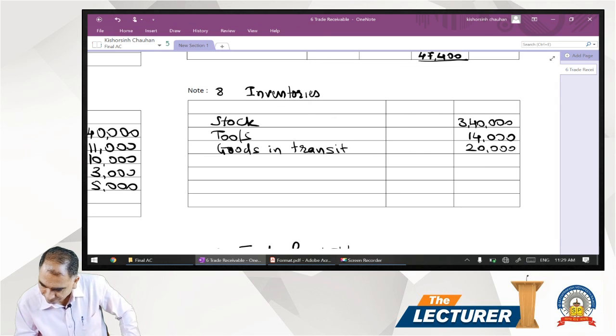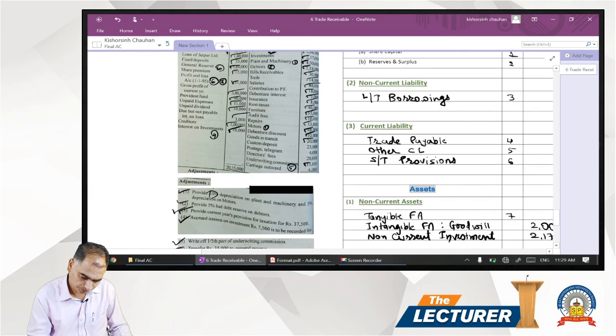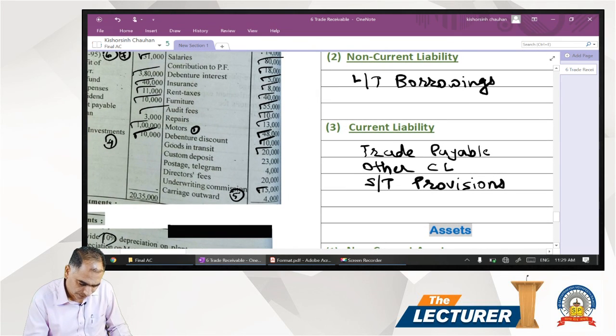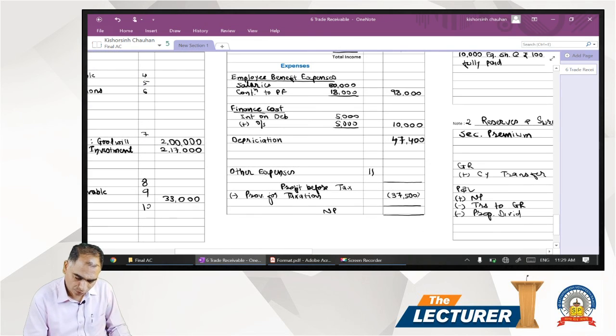Next is custom deposit. We take it later on. First, these expenses we write down. That is postage, director fee, and carriage outward. All three are part of expenses, and we have a separate note. All other expenses form part of note number 11.